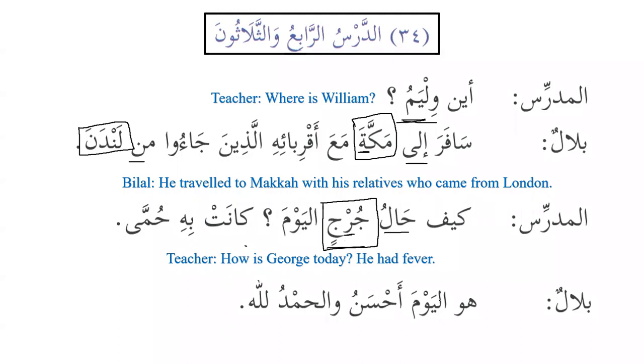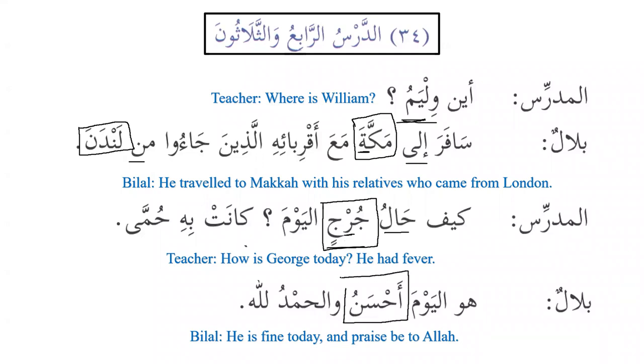Bilalun, Bilal, huwa al-yawma ahsanu walhamdulillah. He is fine today and praise be to Allah. We also know that ahsanu is on the pattern of af'alu, and the nouns that come on the pattern of af'alu are also diptote, or al-mamnu min as-sarf.